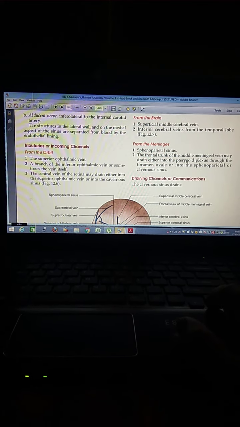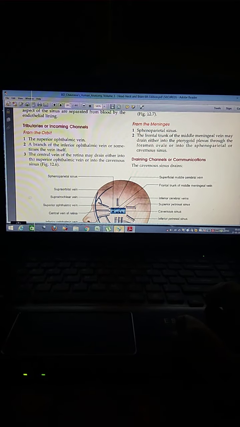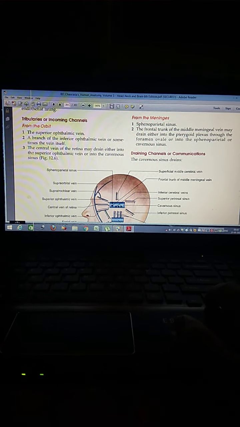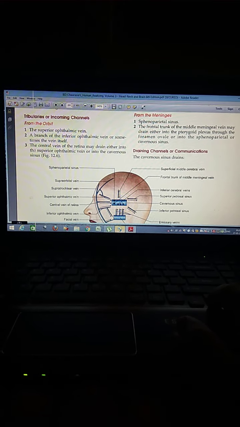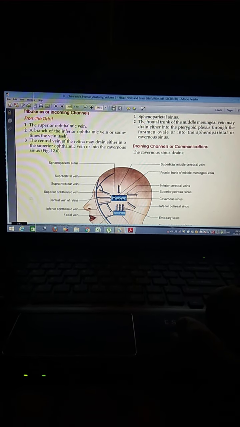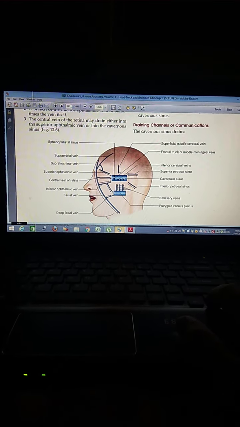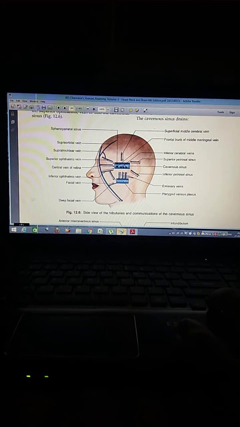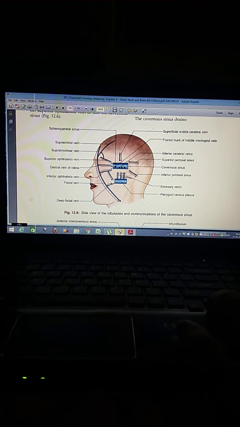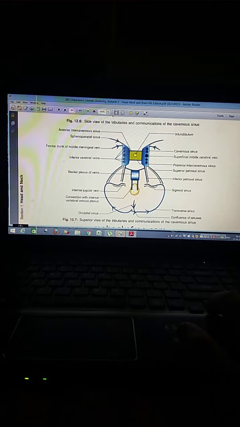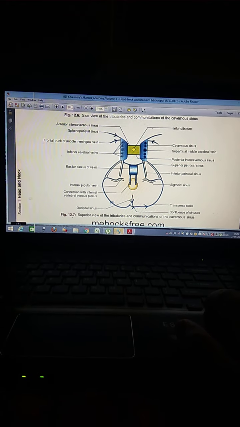From the brain, there is the superior middle cerebral vein and the inferior cerebral vein from the temporal lobe. From the meninges, there is the sphenoparietal sinus and the frontal trunk of the middle meningeal vein, which may drain into the pterygoid plexus, and the draining channels of the communications. Here is the figure of the side view of the tributaries and communications of the cavernous sinus. The second figure is a superior view of the tributaries and communications of the cavernous sinus.